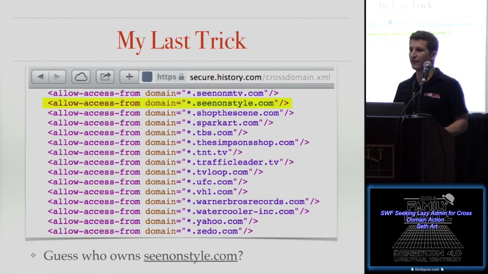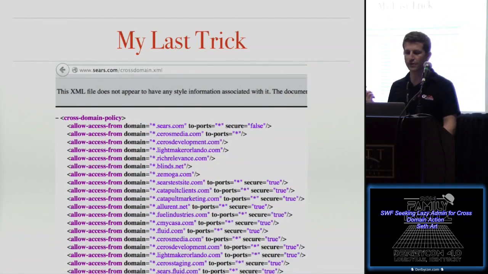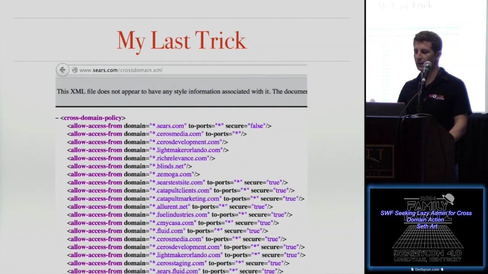So this is kind of an epiphany. No longer can we only look for domain equals star. Every time you see this on a site that you're testing for a client, you have to look at every single one of the domains that they trust and determine if it's available. Because if it's available, there's risk. Here's another example, Sears.com, another one that trusts a lot of different domains.